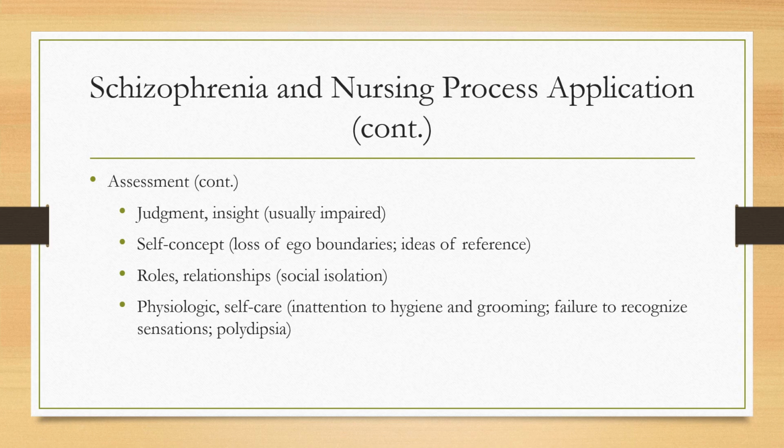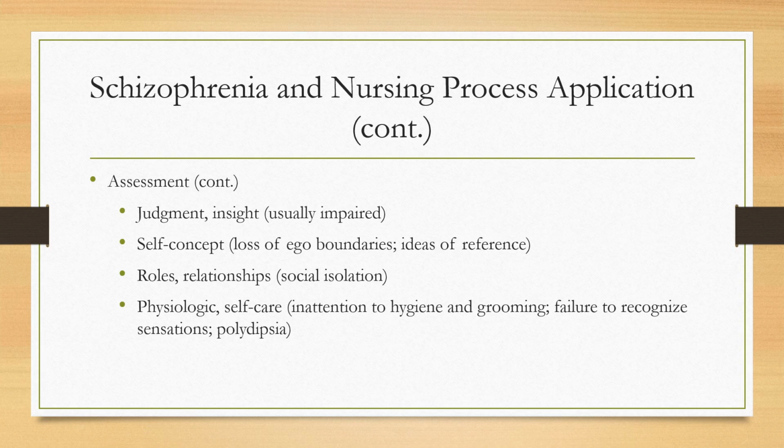Those with schizophrenia frequently have impaired judgment. This impaired judgment may mean the person can no longer keep themselves safe or know when the need for food, sleep, or medical care. Insight is also usually impaired. This is especially true early in the illness when the patient and their family may not understand what's happening. Some are able to learn about their illness and get appropriate help as needed as time passes, but not all do. Judgment can be assessed by asking the person to solve a problem, such as, what would you do if you had a flat tire? Talk to the patient and see what they understand about their illness and the need to participate in treatment to assess their insight.